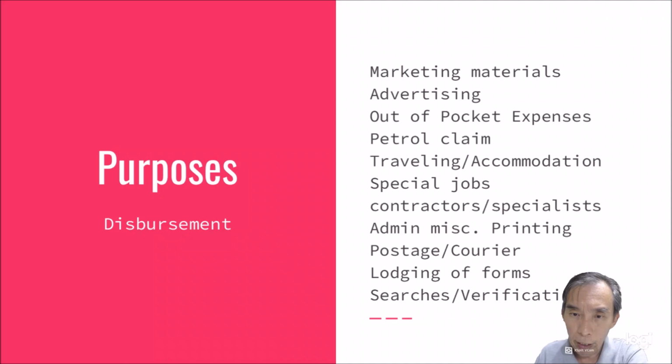And at times we may have traveling and accommodation issues, like say you are doing a roadshow, then you go to outskirt townships, then you need to buy your air ticket and also book a hotel. All these expenses you are claiming from your vendor or from your developer. You may also have specialized jobs, as in handling some tenancy administration. You need to get contractors, specialists doing all kinds of repair. In fact, a lot of the time, a huge sum of money. Are you going to put this as disbursement, or are you going to claim as a bill? So is it levied with the SST?